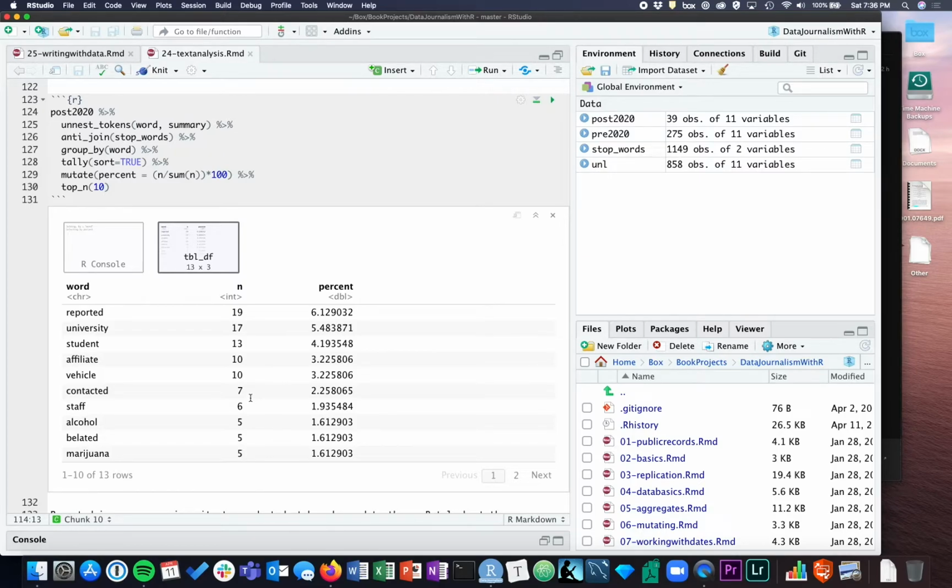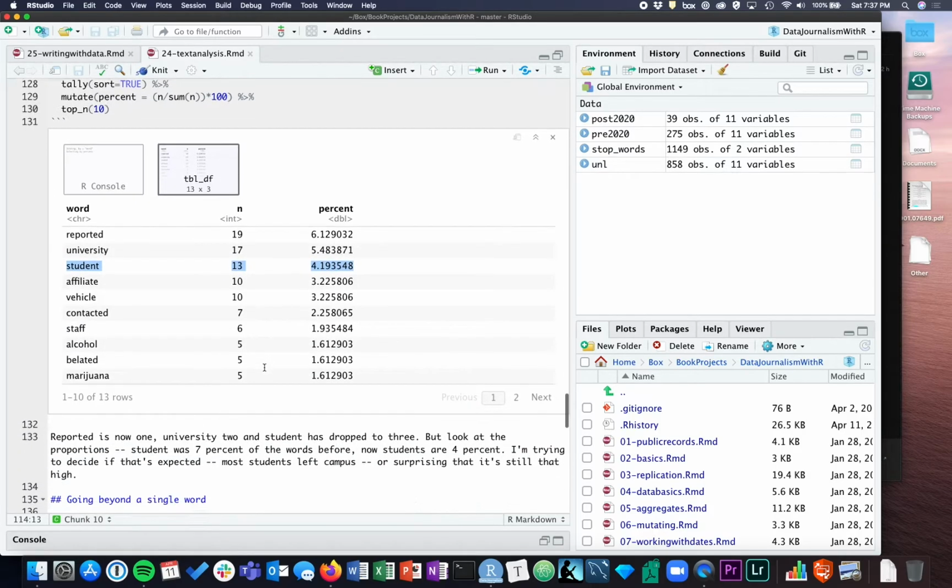So a lot less numbers here, but we can see that students are still by far the most involved, and maybe they're involved in reporting. That brings up another question. Students are involved. Are they reporting crimes, or are they part of crimes? And the answer is kind of both.